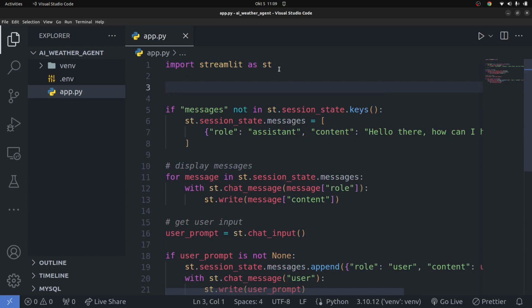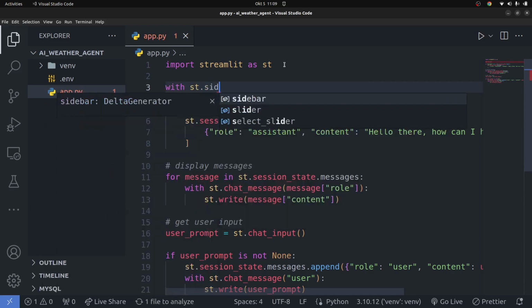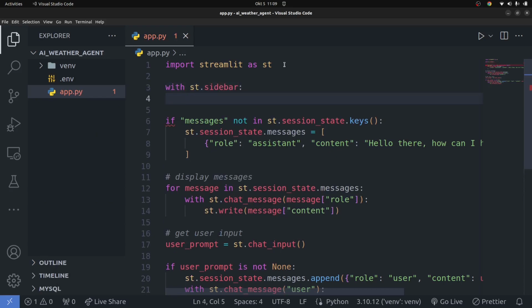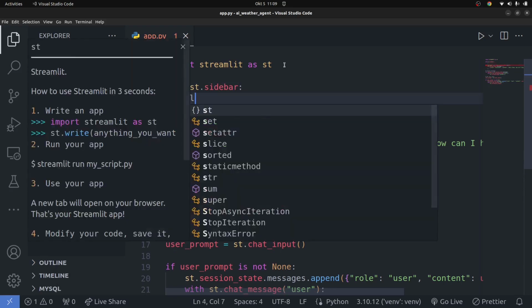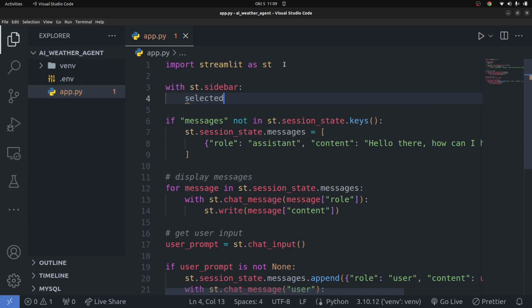So you probably saw the sidebar that had the options of the different modes of the bot, right? And the languages, right? So let's go ahead and implement that. So I'm going to say with streamlit.sidebar, what I'm going to do is say selected underscore language, and selected language is going to equal the following.